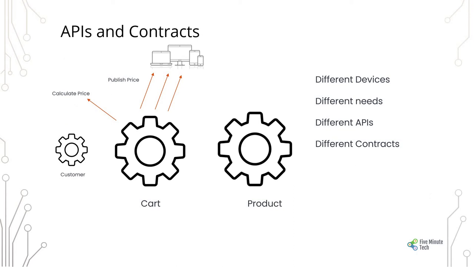The next is APIs and contracts. Each service exposes a contract. For example, if we have a cart, it has a calculate price API, and it exposes a publish price for different types of consumers. So different devices, needs, and their specific APIs are exposed through contracts.